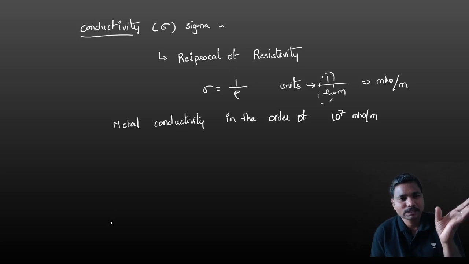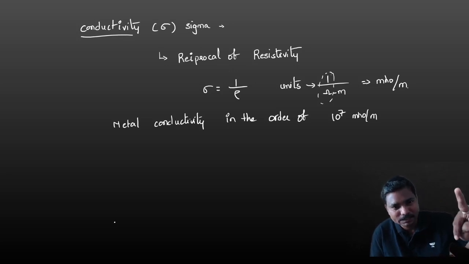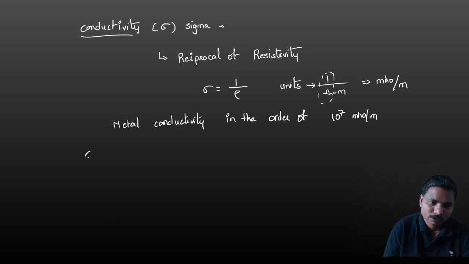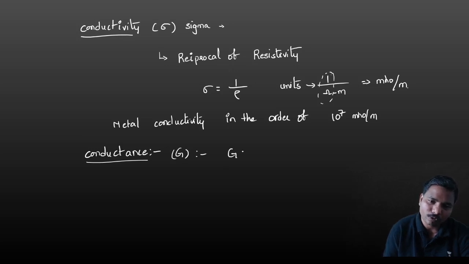So we have discussed resistance, resistivity and also conductivity. Only one is pending, that is conductance. So note down the conductance. Conductance is denoted with the letter G. G is nothing but the reciprocal of resistance.